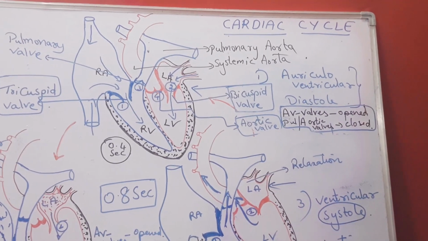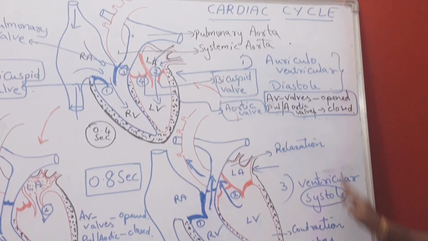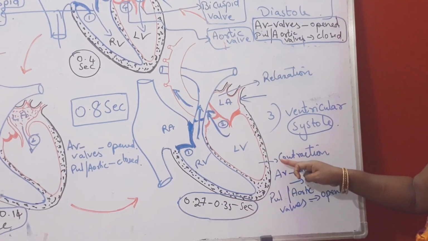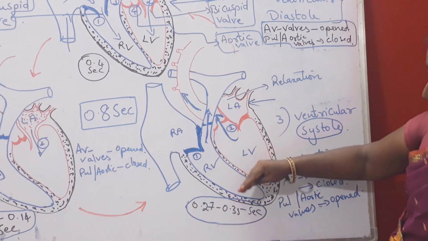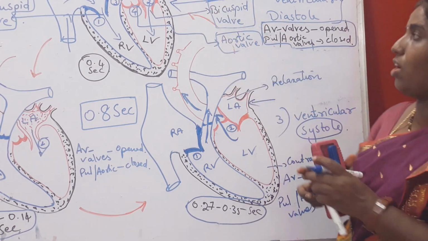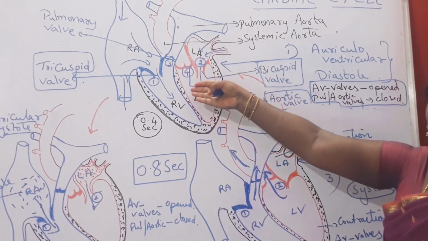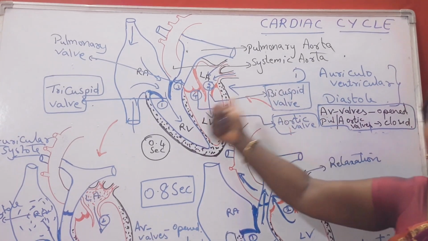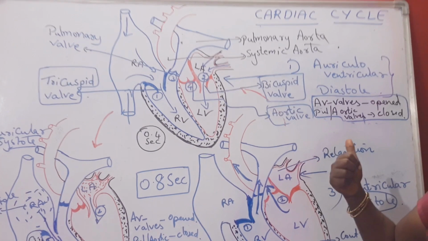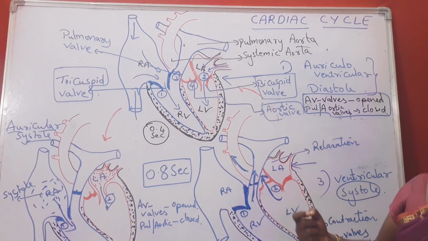After auricular systole, we come across with the ventricular systole, that is 0.27 to 0.35. Immediately after ventricular systole, again joint diastole begins. It continues again. This cyclic event is called as cardiac cycle.